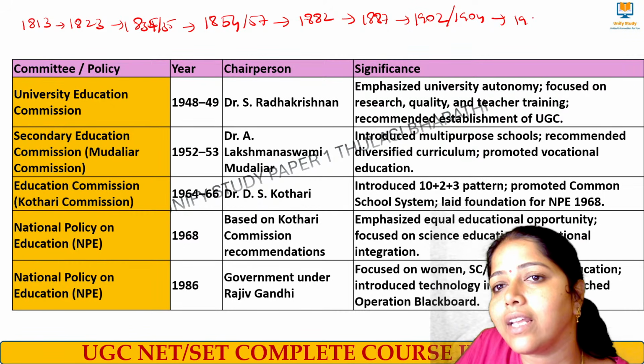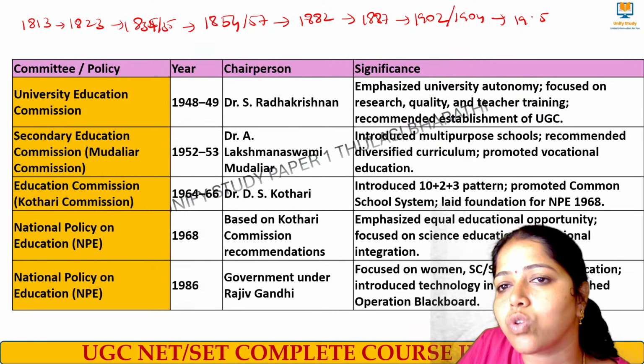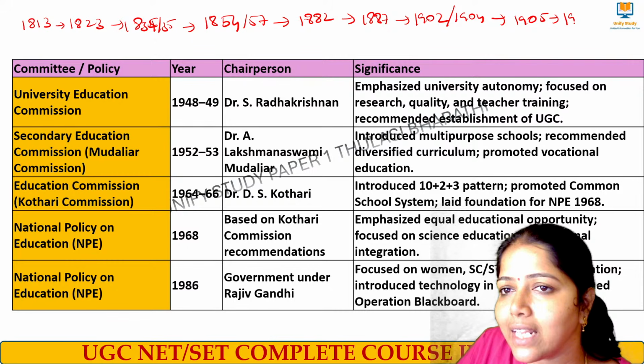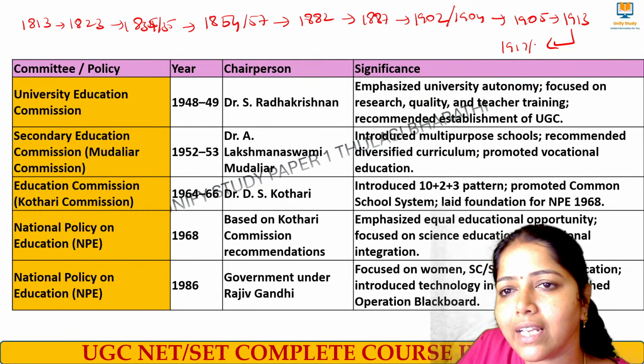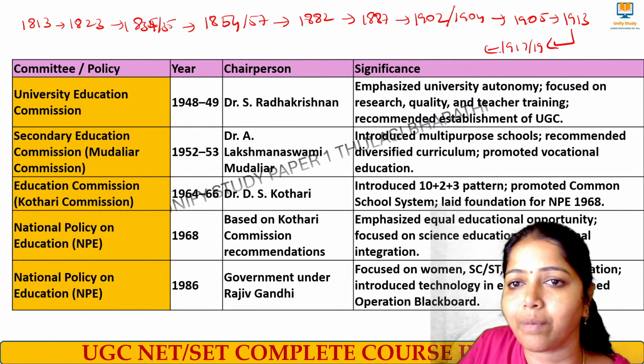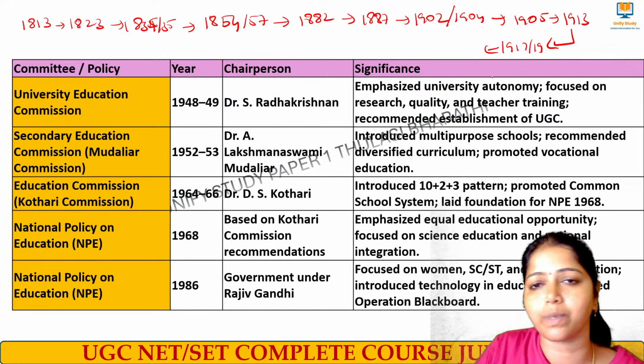And then in 1905 the National Council of Bengal, and 1913 resolution on educational policy. And then 1917-19 Sadler Commission, during which 7 more new universities were started.